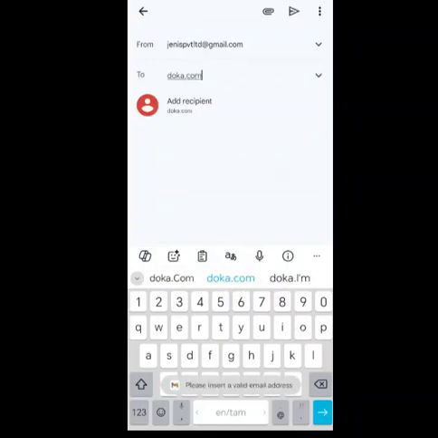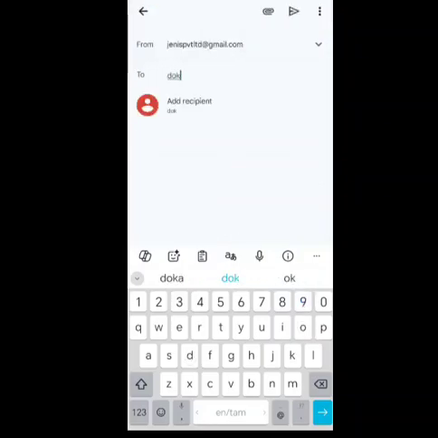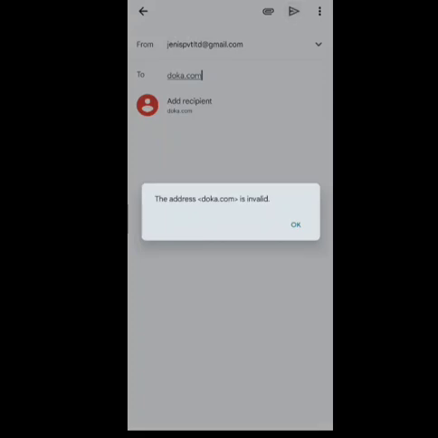For example, here I am going to send this, just click this option. If you need BCC, for example, if you don't want doka.com, here you can see this. If you click this arrow option, automatically it will go.